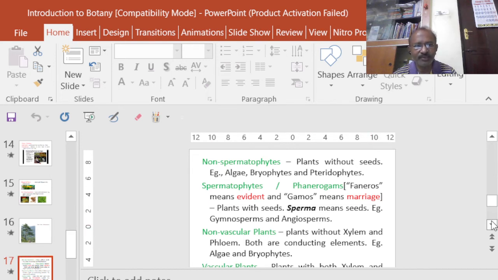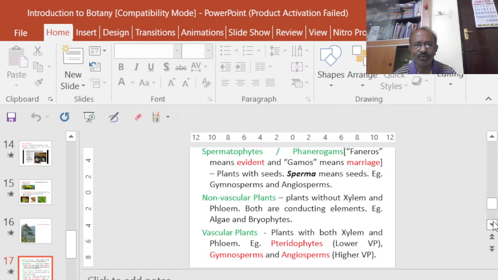In addition to this, we can divide the plants into vascular plants and non-vascular plants. This is non-vascular. That means what? The absence of the vascular tissues, that is, xylem and phloem. Both are conducting elements. Xylem, we know very well, conducts water and minerals from the soil to various parts of the plant.